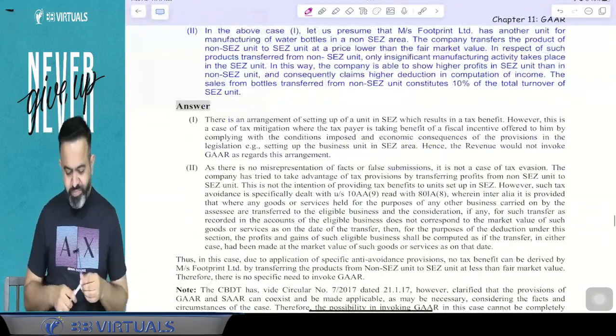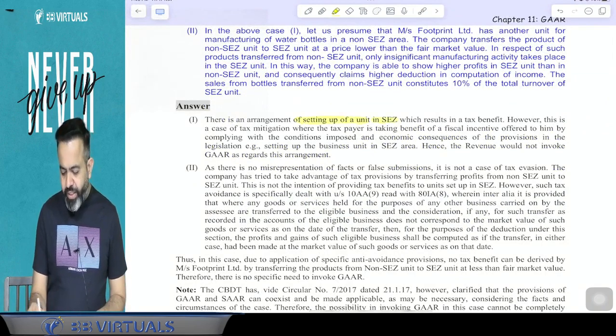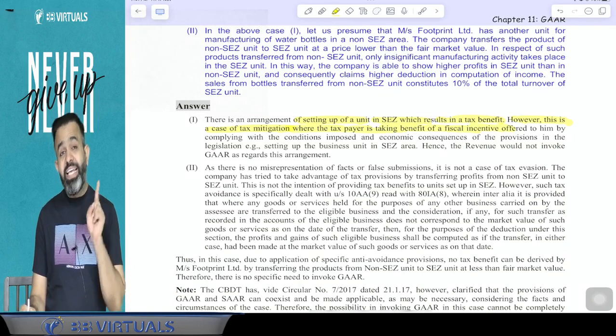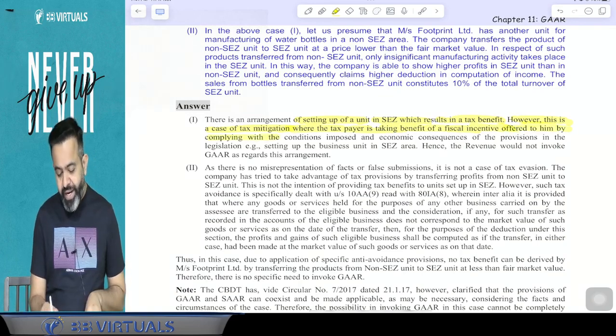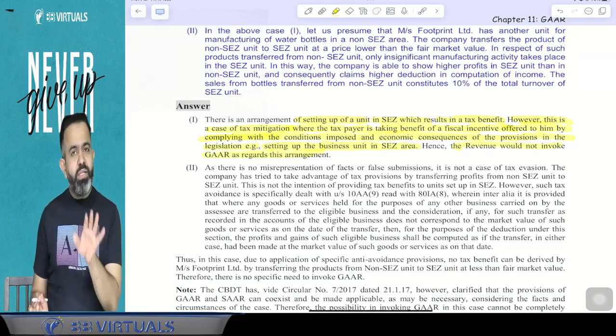So pay attention. Point number 1: there is an arrangement of setting up a unit in the SEZ which results in a tax benefit. However, this is a case of tax mitigation, where the taxpayer is taking the benefit of the fiscal incentive offered to him by complying with the conditions imposed, and the economic consequences of the provision in the legislation, for example setting up a business unit in the SEZ area. Hence, revenue would not invoke the GAR with regard to this arrangement.